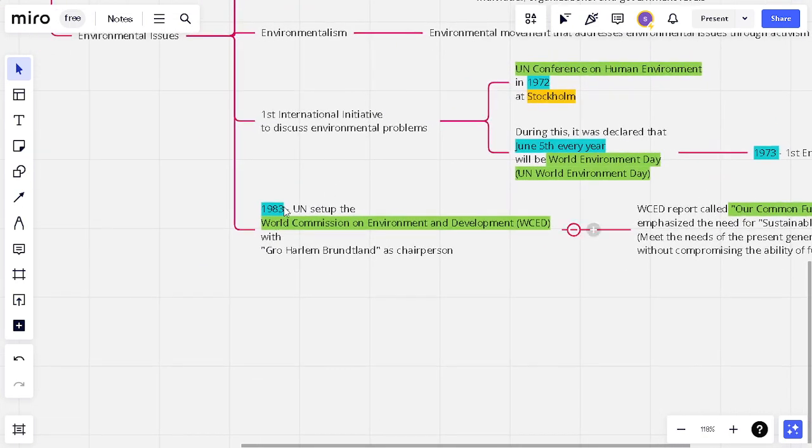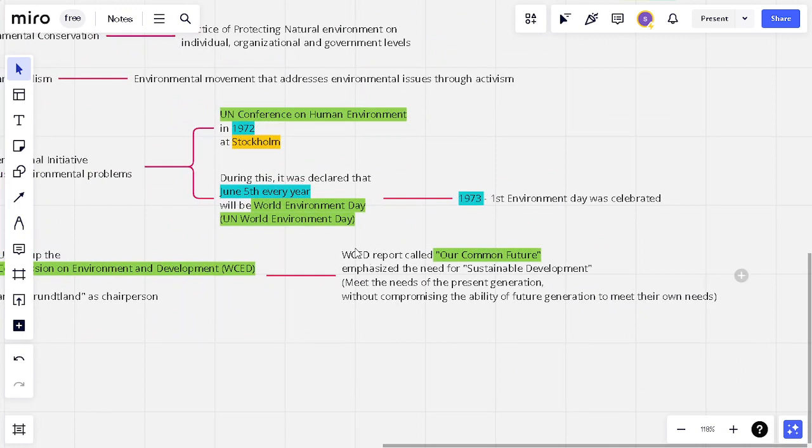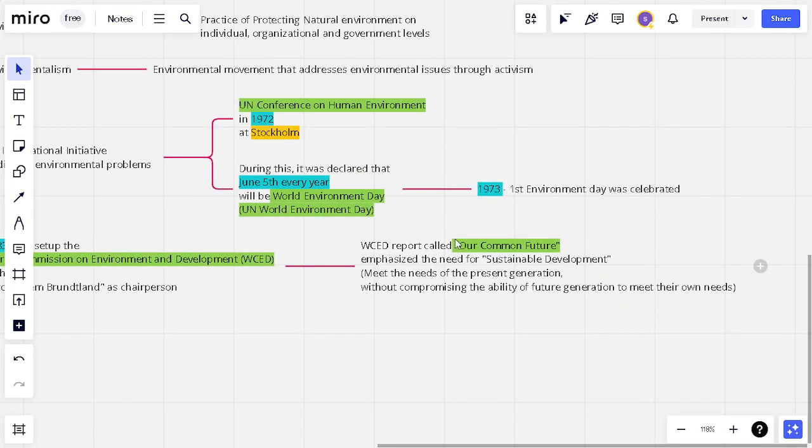And in 1983, the UN set up the World Commission on Environment and Development, which is called WCED, with Gro Harlem Brundtland as the chairperson. This was set up by the UN in 1983. The WCED report, called Our Common Future, is the report name.